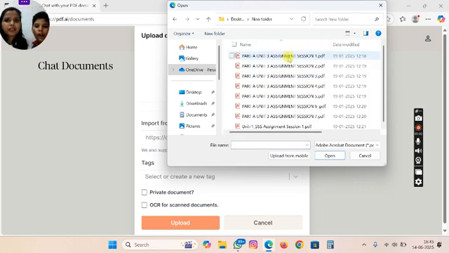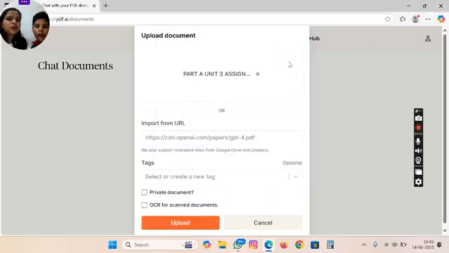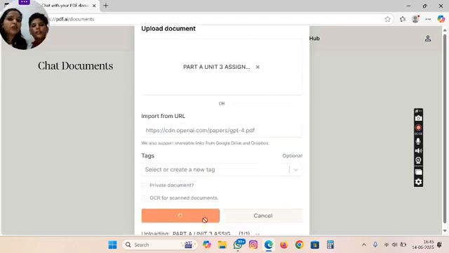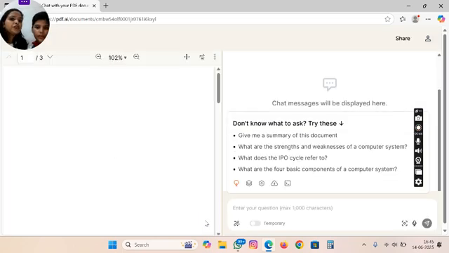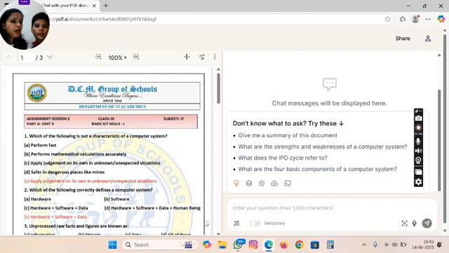Let's assume I have this file with me. So I have uploaded it, and you will click on the upload option. Now look, your screen will be divided into two parts. On the left side, your PDF will be there, and on the right side, a ChatGPT-style chat will be there.